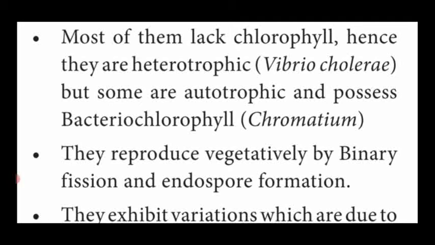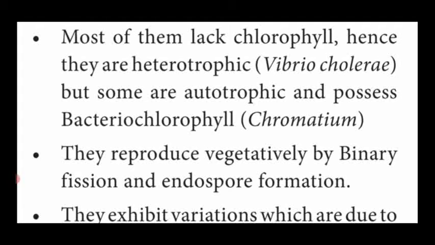So these bacteria show a heterotrophic mode of nutrition. That is, they depend on other organisms for food material, either directly or indirectly. That is called heterotrophic mode of nutrition.